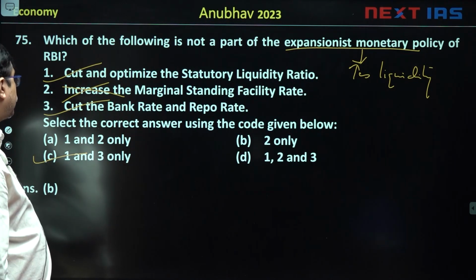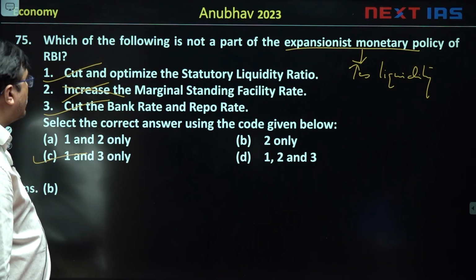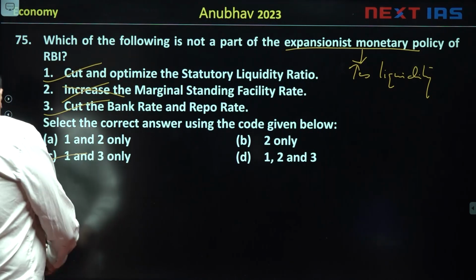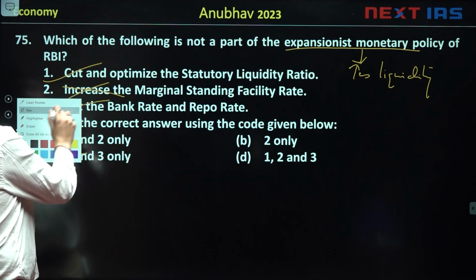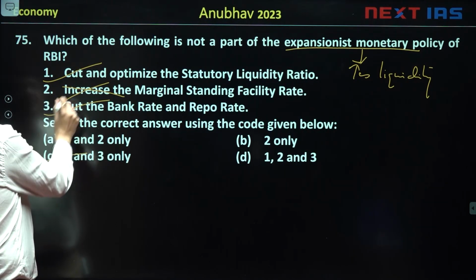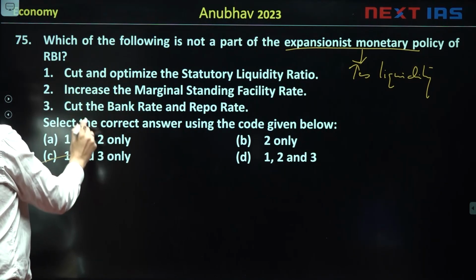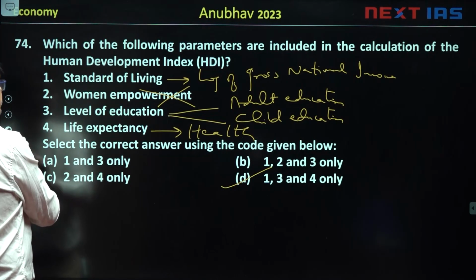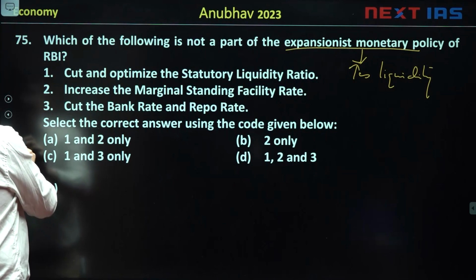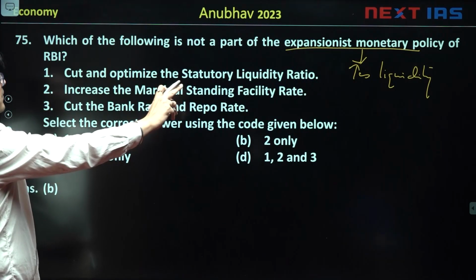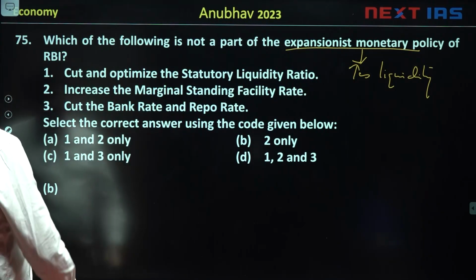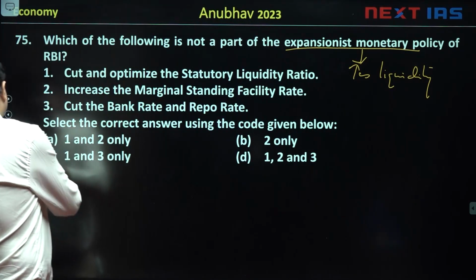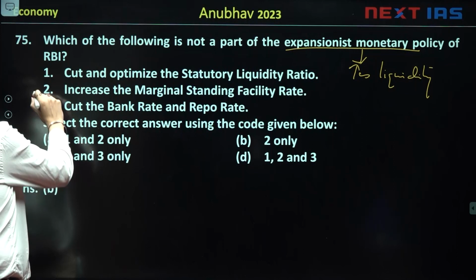Choose the correct answer from the code given below. I'm so sorry, my mistake in discussion. I chose the correct answer in this discussion. Rather, we should have chosen the incorrect ones, because the question asks which of them is not a part of expansionist monetary policy. But with the explanation, you would have got it, that not a part of expansionist monetary policy is 2.